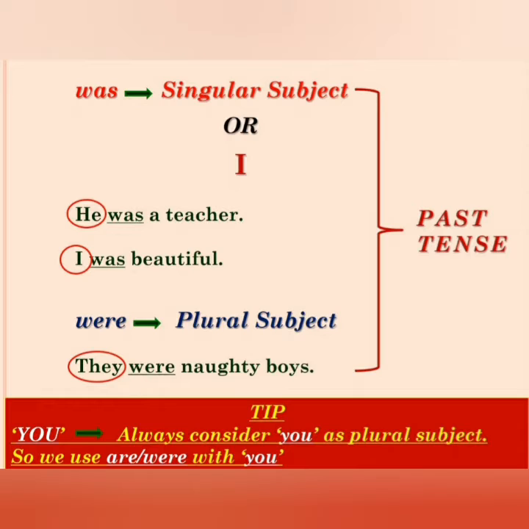Next be verb is were, and we use were with plural subject. See the example, they were naughty boys. Here we have subject that is plural, they, and we use were here because it is past tense. We use were with past tense and with plural subjects.